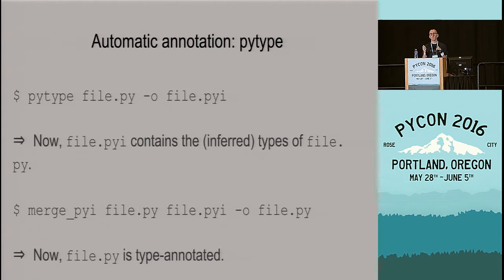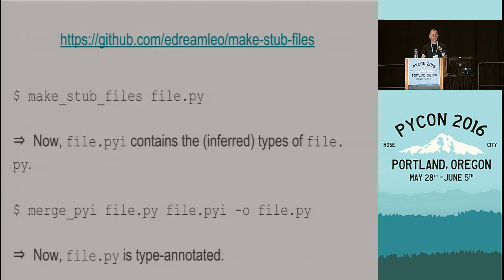And we might merge those two into a common tool at some point. But due to the fact that it's a two-step process right now, it makes it easier for other people to write their own experimental type inferencers. For example, there's a tool called make_step files that does the same thing. You point it at a file, and it generates a PYI file with all the types, and then again, you can run merge_pyi, and you get that back into your sources.